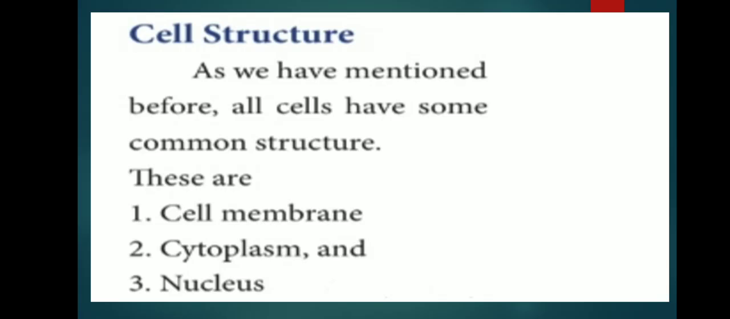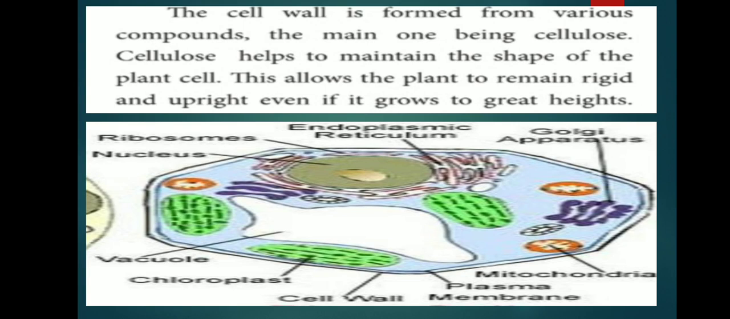The structure of a cell is much like the makeup of a house. Let's explore the basic parts of the cell by comparing it to the structure of your home. Now we are going to discuss the parts of a cell. The first one, cell membrane.